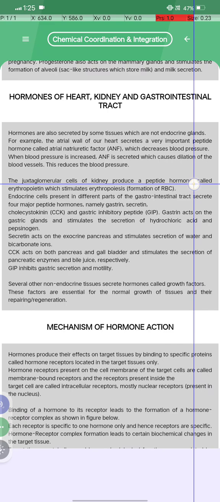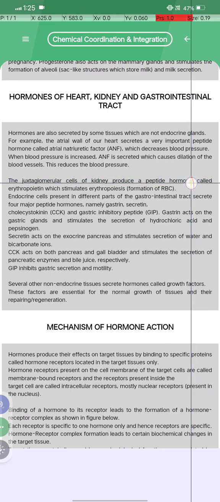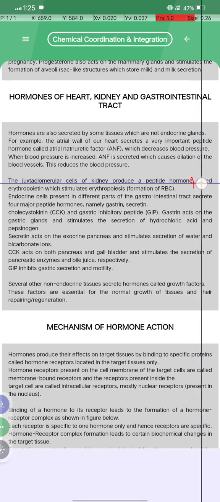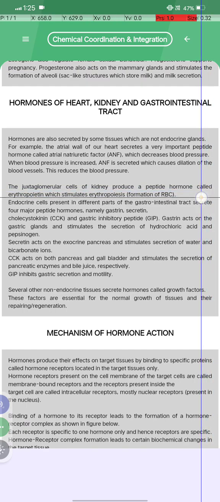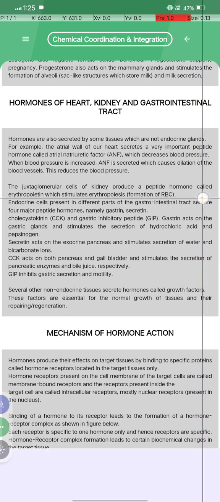जुक्स्टा ग्लोमेरुलर, क्या नाम है? Juxtaglomerular cells of the kidney produce a peptide hormone called erythropoietin, which stimulates erythropoiesis, the formation of RBC.